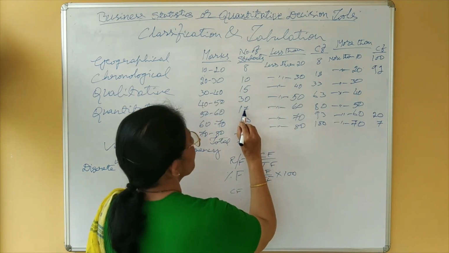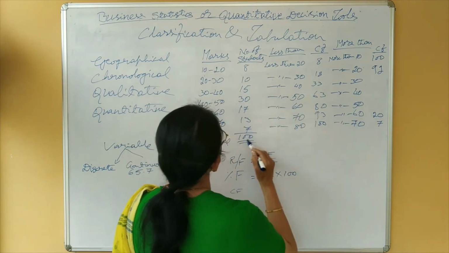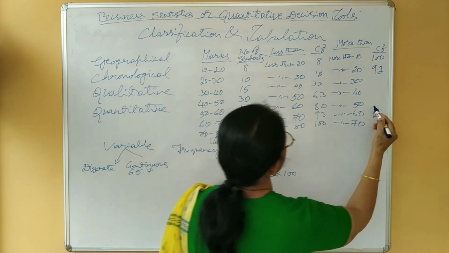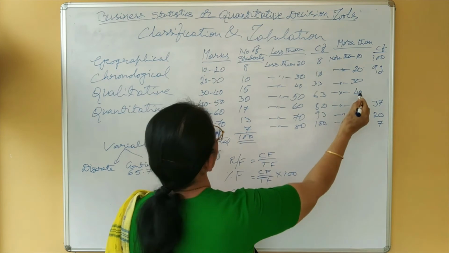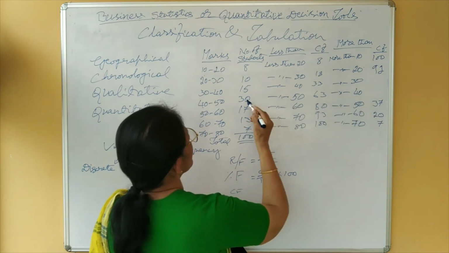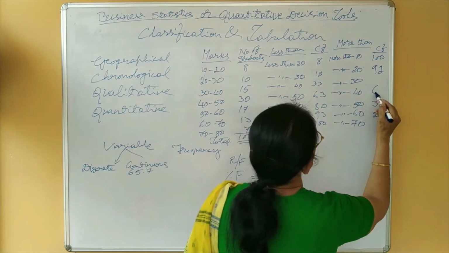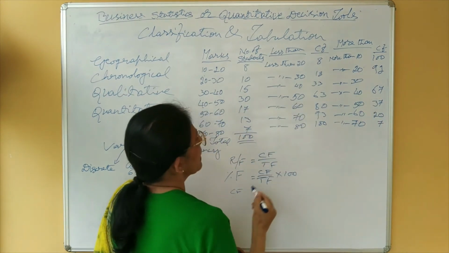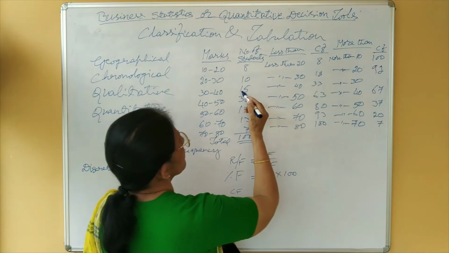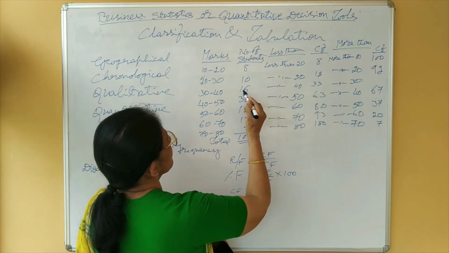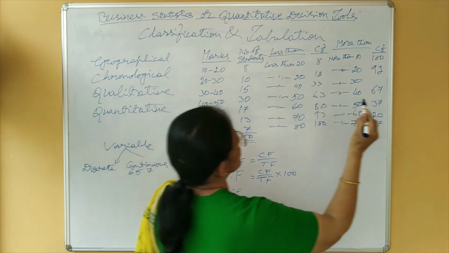Then more than 50 includes all 20 plus 17, 37. Then more than 40: 37 plus 30, 67. And more than 30: 67 plus 15.